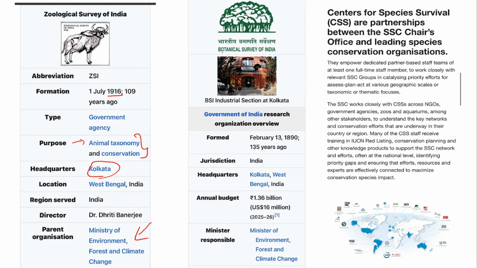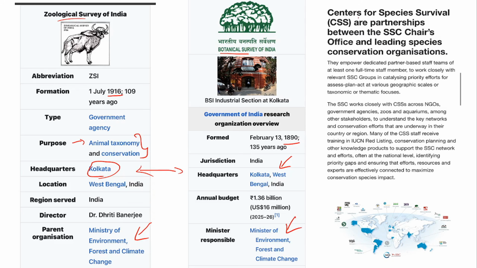Now come to the Botanical Survey of India. This is the Zoological Survey of India, and this is the Botanical Survey of India. It was established in 1890. It is also in Calcutta, West Bengal. Both are the same, the headquarters of both are the same. And it is also under the Ministry of Environment, Forest and Climate Change.